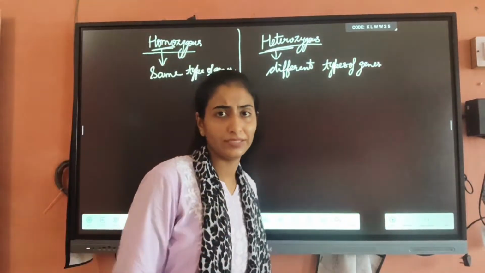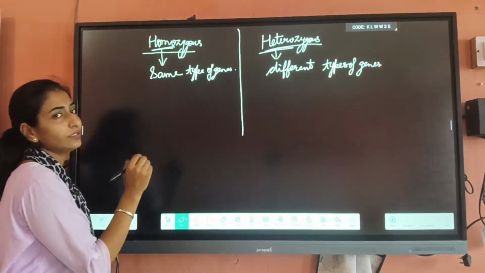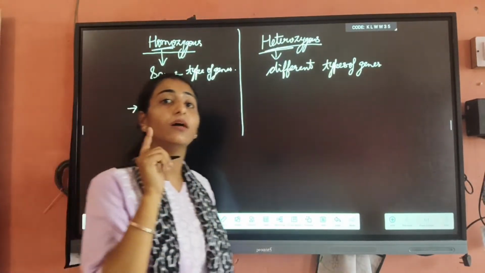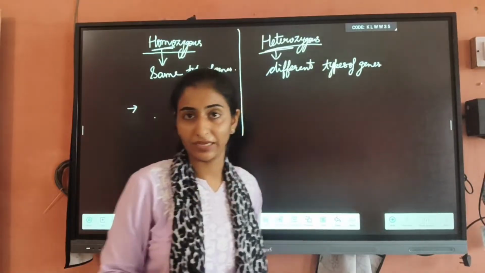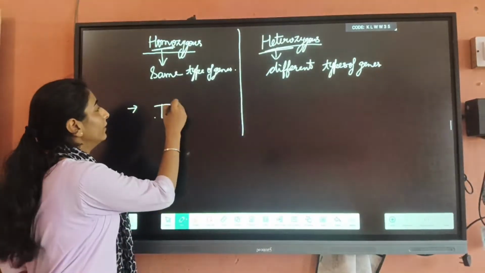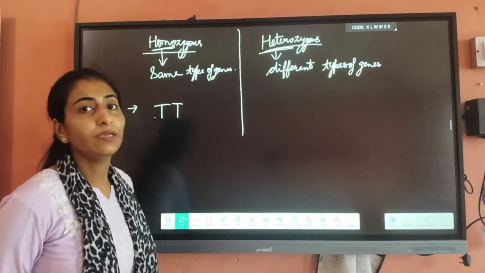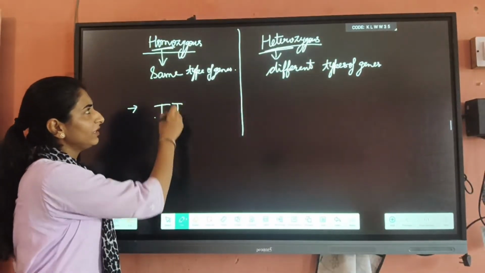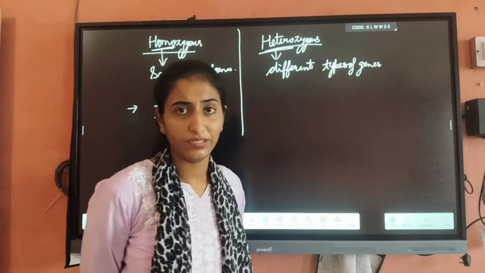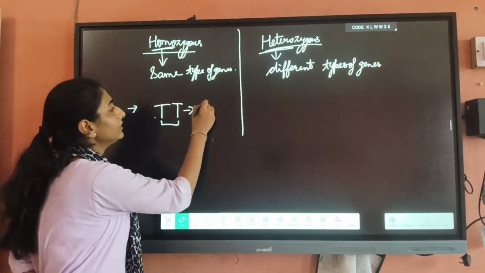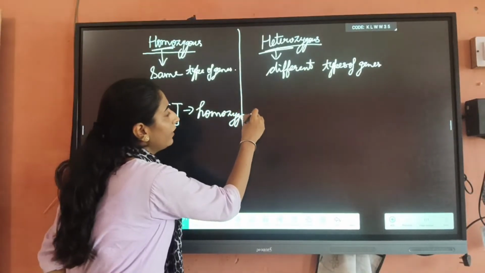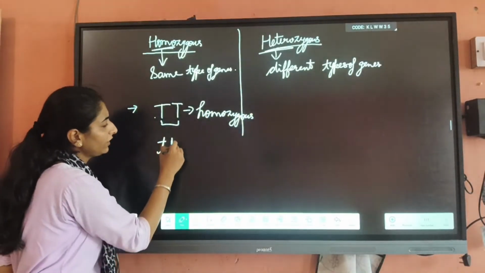Let me explain it by example. Let's suppose someone gives you an example and we have to identify whether it is a homozygous or heterozygous gene. So I am writing capital T, capital T. In this you can easily observe that these are two same type of genes, so this is a homozygous condition. If I am writing small t, small t.